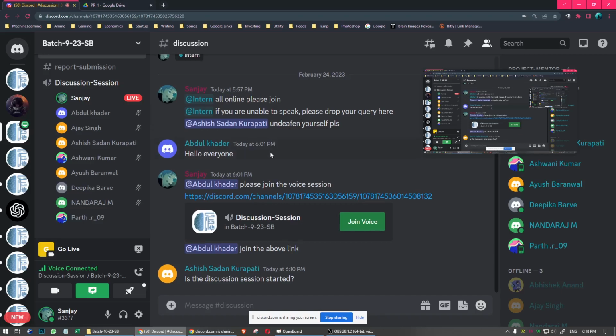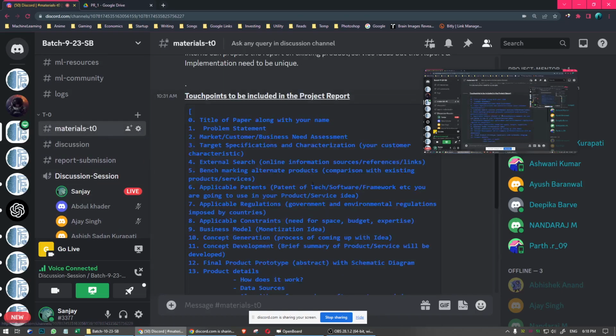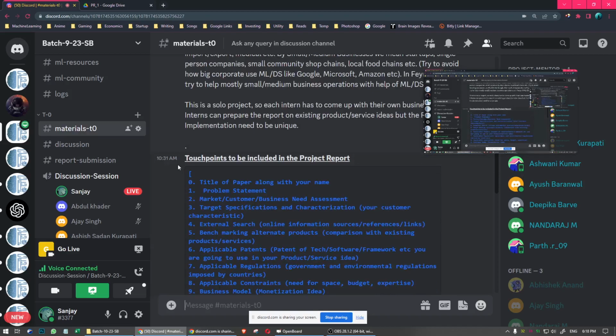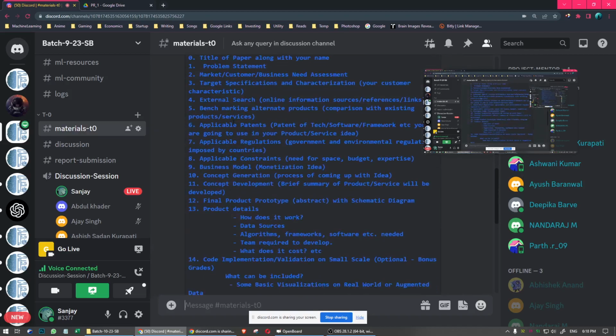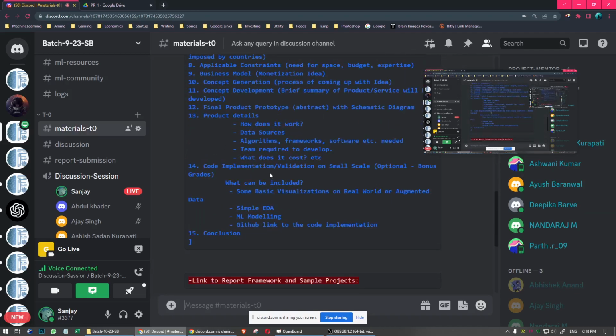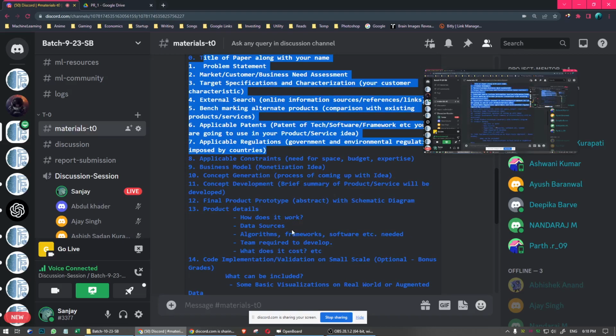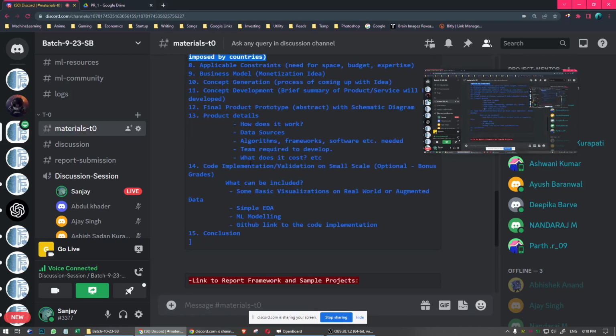See, the first project is very simple. You have to come up with an idea of a product and service which uses machine learning. After you come up with the idea, you don't need to build the product and service, because building is a different thing, like an app and website. You just need to prepare the report based on these touch points, which you have to cover in the report. First step, you come up with the idea of a product and service. Second step, you prepare the report. Coding is optional for the first project.